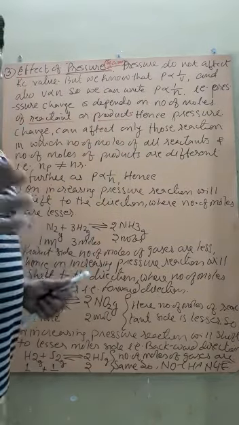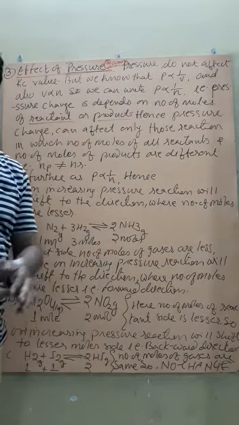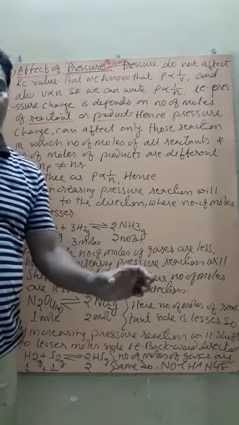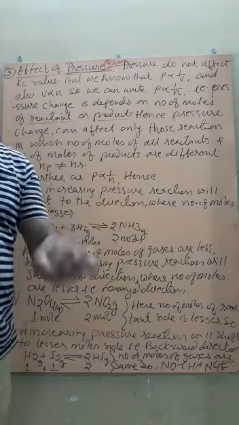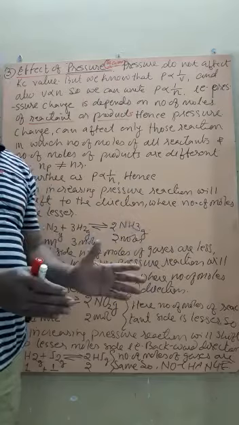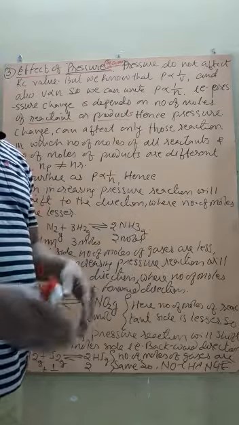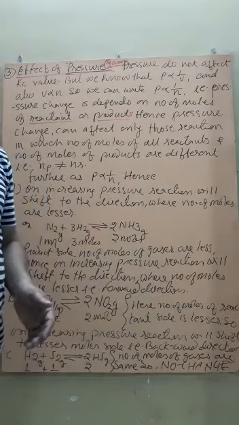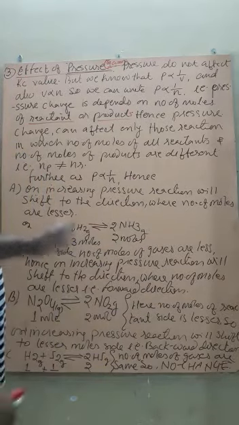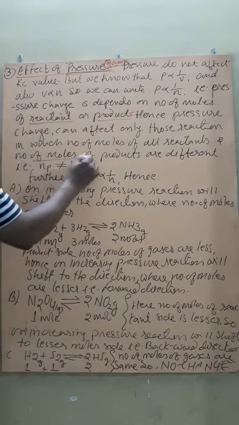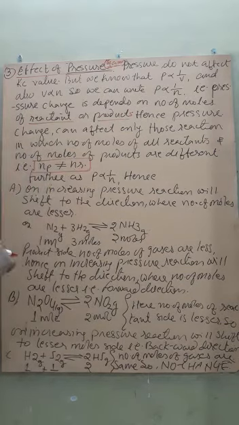We first count the gaseous species of the reactants, then count the gaseous species of the products, and then compare on which side there is a lesser or higher number of moles of gases. So it affects only when the number of moles of gases of product and reactant are not the same.